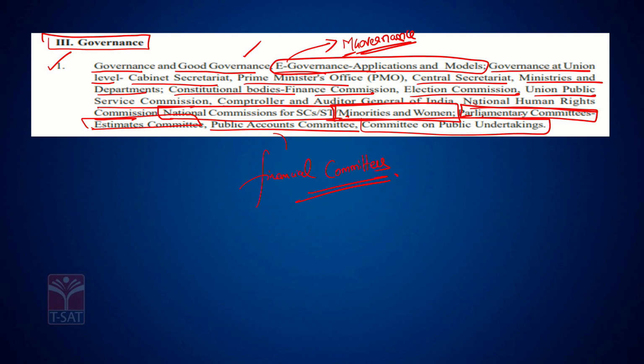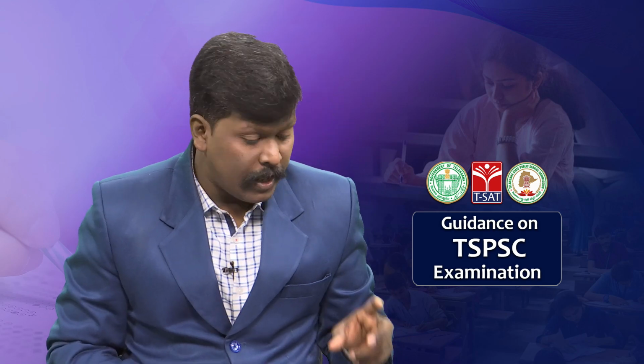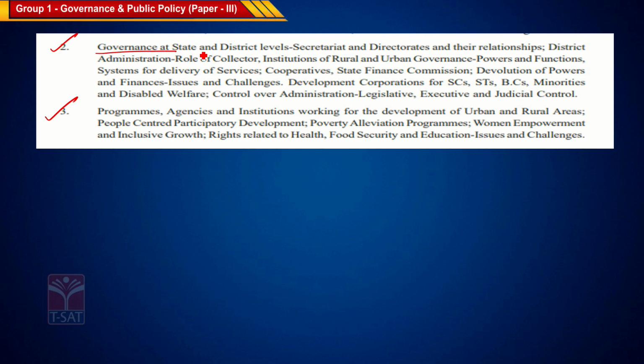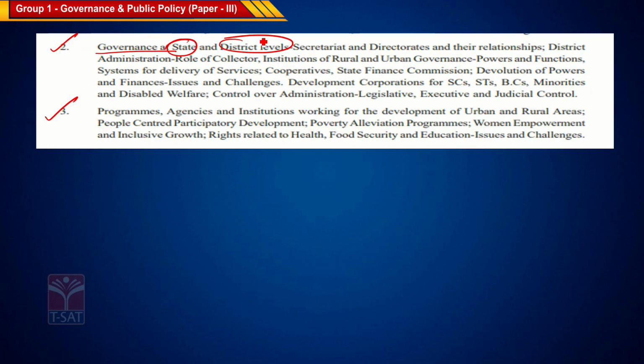So this is your topic 1, chapter 1 of governance and public policy. Now let us see the second chapter, which is nothing but governance at state level and district level. Governance at the union level we have in the first chapter, and governance at state and district level is your second chapter.